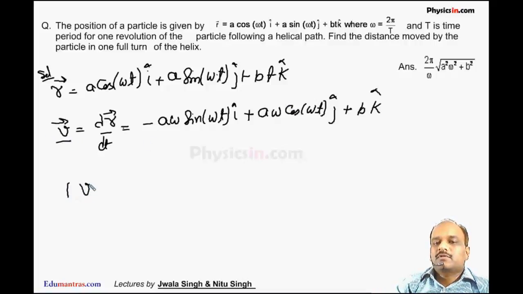Now if I take the magnitude of the velocity, it will give me the speed.